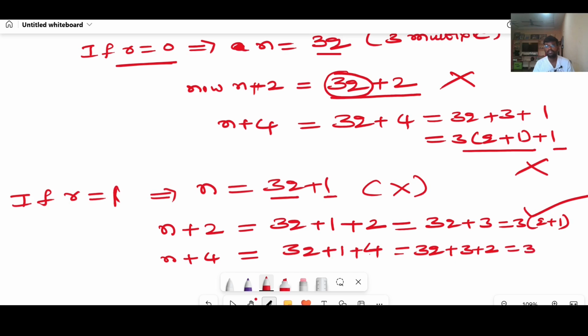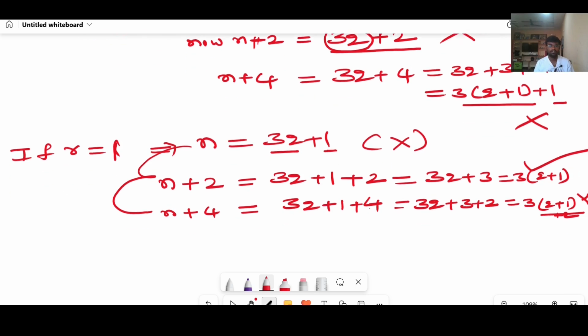I can write it as 3 times (q plus 1) plus 2. A multiple of 3 plus 2 will not give us a multiple of 3, right? Therefore, it is also not divisible by 3. Right, among these three, n, n plus 2, n plus 4, only one, that is n plus 2, is divisible by 3.